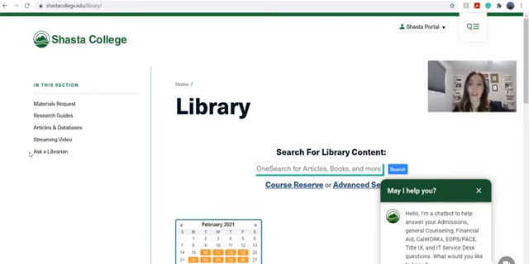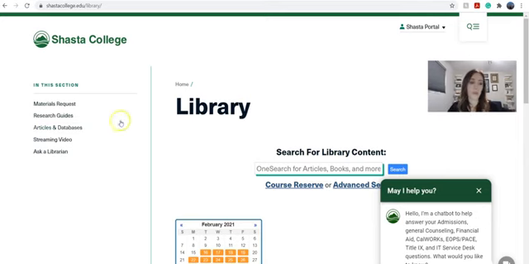I'm going to show you how to do a search for literary criticism articles in Literature Resource Center. So the first thing you want to do is go to the Shasta College library homepage at shastacollege.edu/library. You can also Google Shasta College Library, and it's one of the first ones that pop up. That's usually what I do.